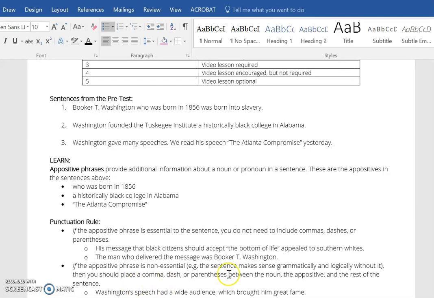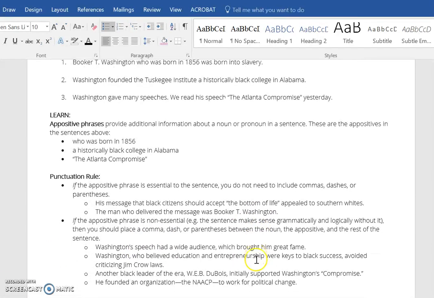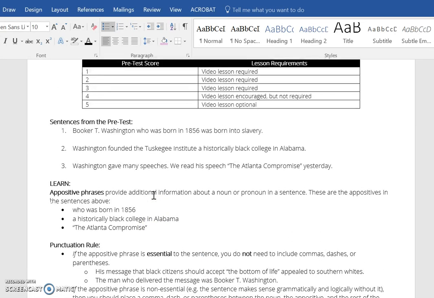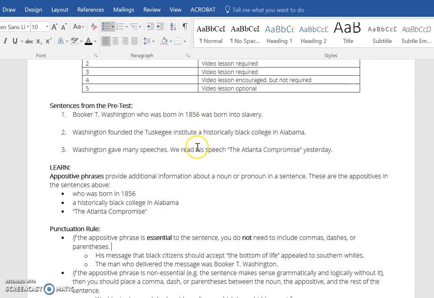So what does this have to do with commas? If the appositive phrase is absolutely essential to the sentence, you do not need commas, dashes, or parentheses. So looking up here, okay, wait, sorry, we're not looking up there yet.